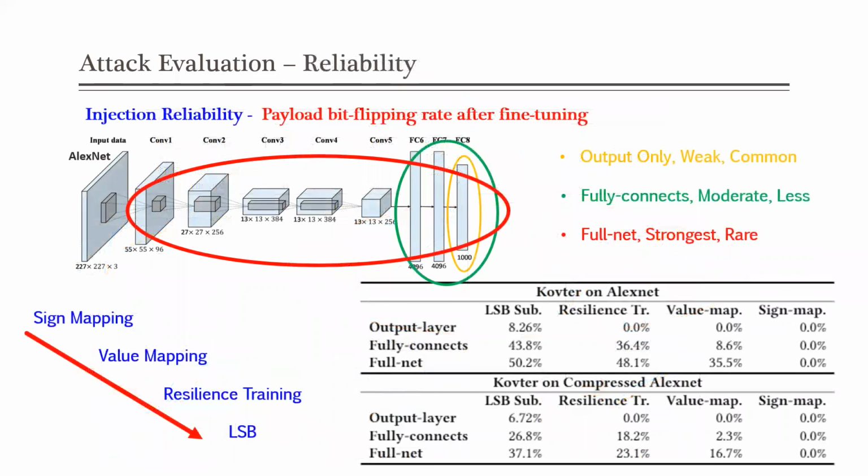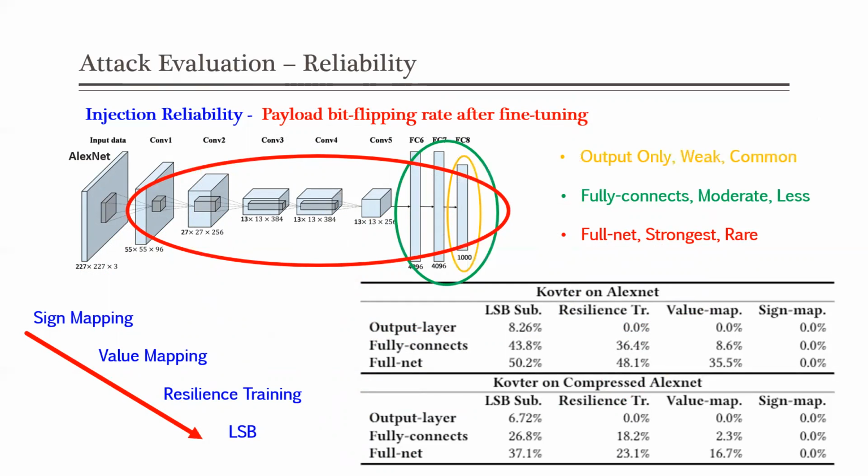We further evaluate the injection reliability, measuring the payload bit flipping rate under model fine-tuning. A reliable injection can protect the integrity of the payload with a minimal bit flipping rate, even under extreme model fine-tuning. Our results show that sign mapping is the most reliable approach to protect the payload integrity, followed by value mapping and resilience mapping.